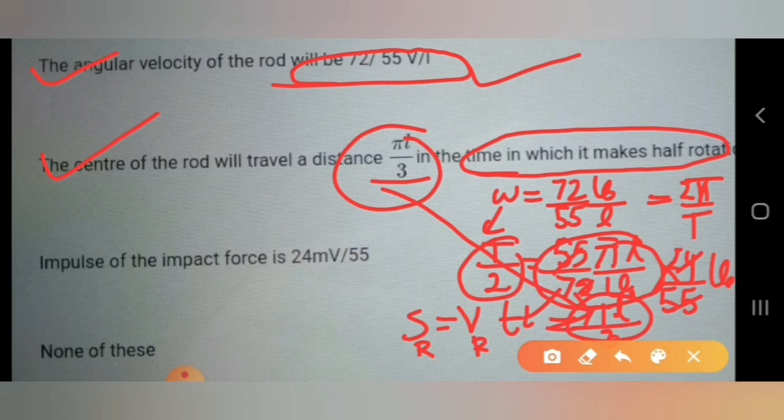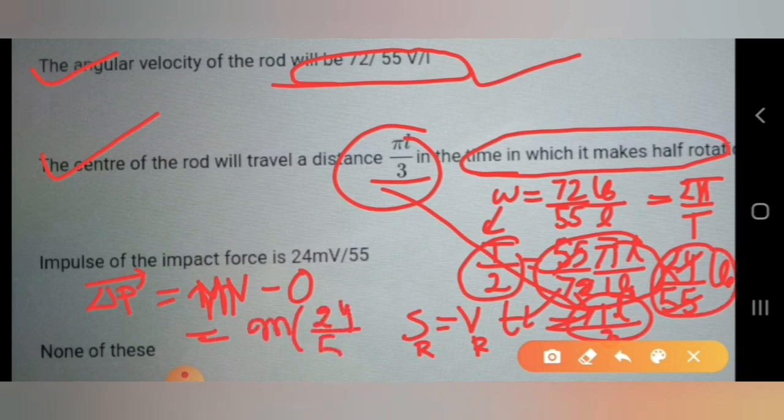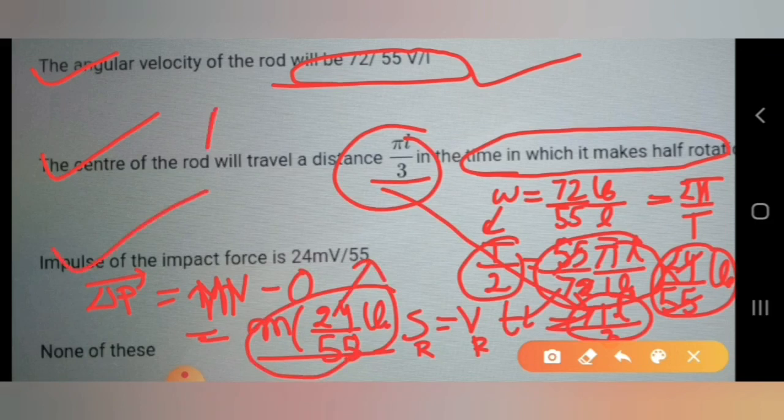The third option is about the impulse of the impact force. And impulse is what? Change in momentum. The particle momentum will change, and the rod momentum will also change. It is easy to calculate for the rod because the rod was at rest. So delta P of the rod, the impulse, is equal to m into v, the final momentum, minus the initial, which is 0. With the velocity we calculated for the rod, this equals m into 24 by 55 V naught, the change in momentum of the rod, that is the impulse. This answer is also correct. So all the answers A, B and C, all three are correct in this question.